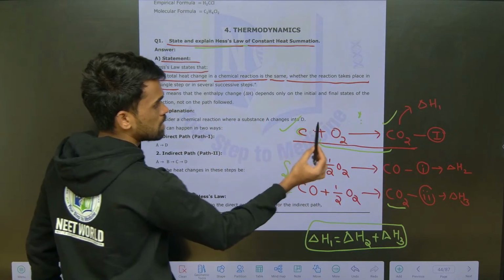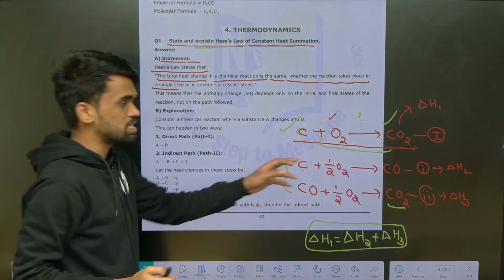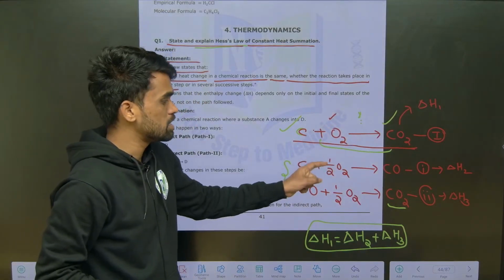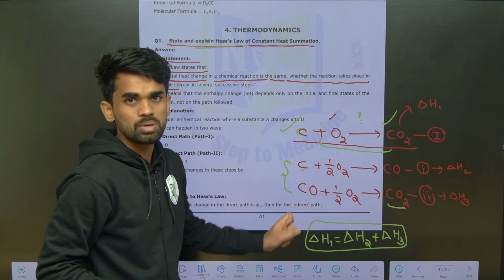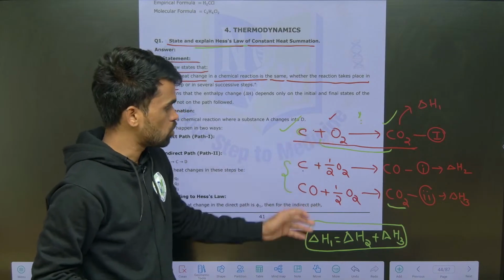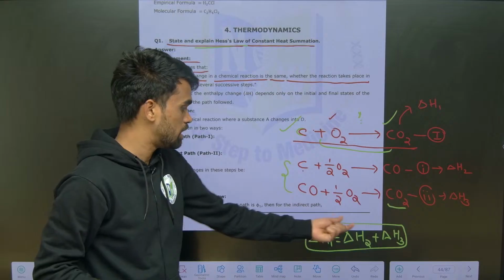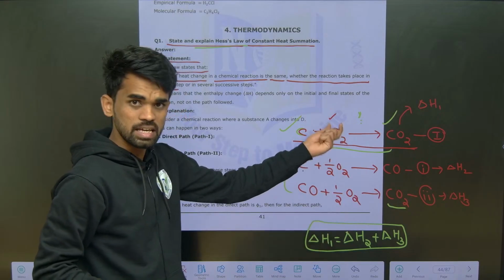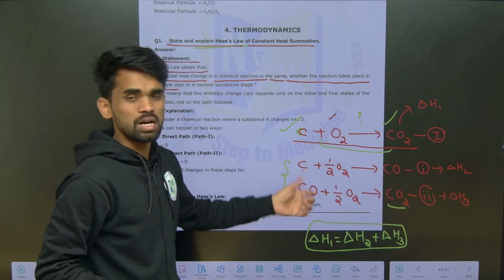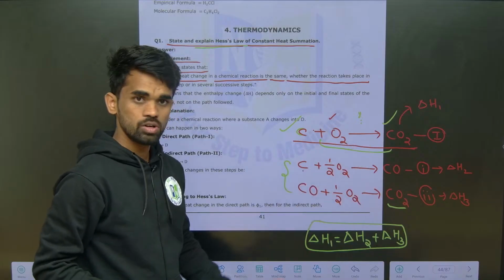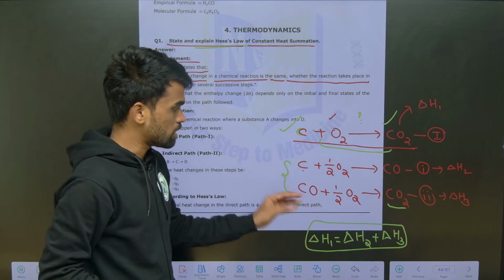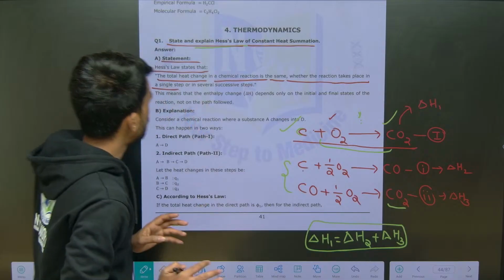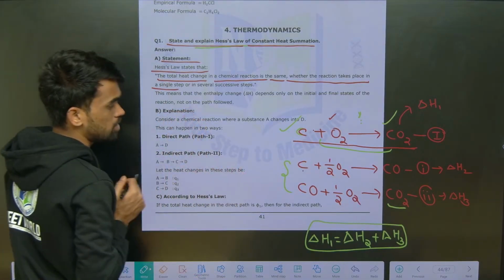So whatever heat change you see in the single step reaction will be the same as the heat change in these multiple steps for the production of CO2 from carbon and oxygen. This is what Hess law says. Is this clear? I hope this is clear.